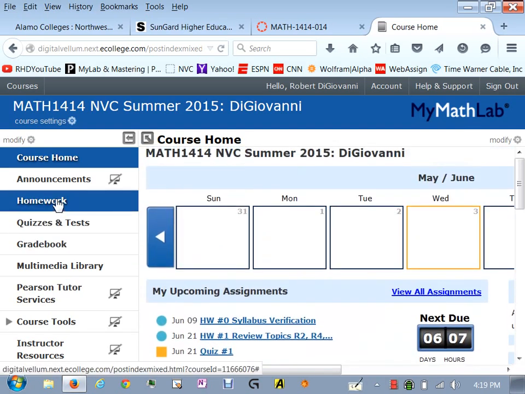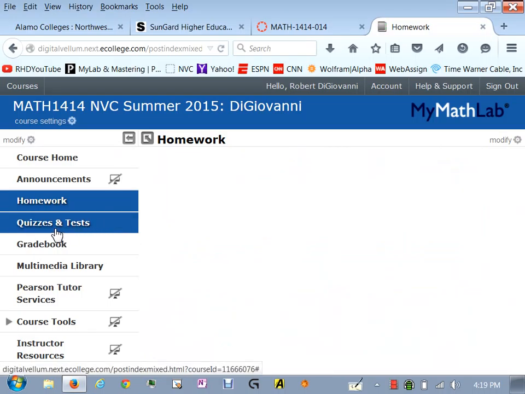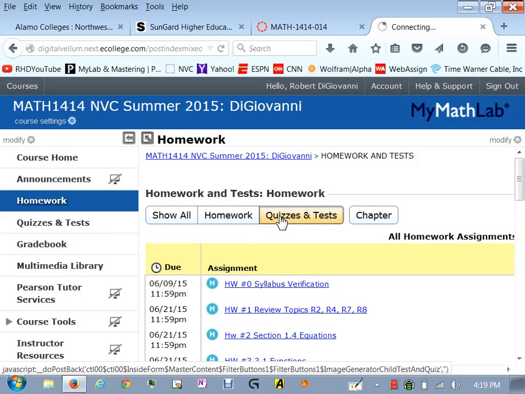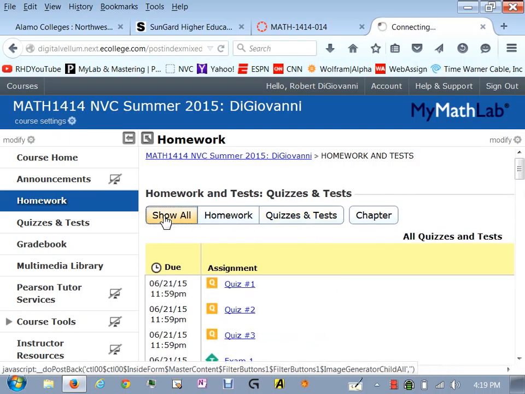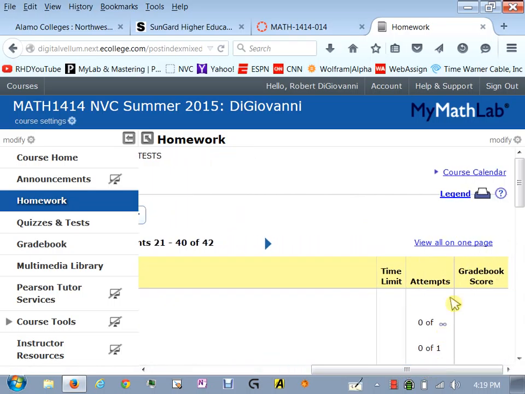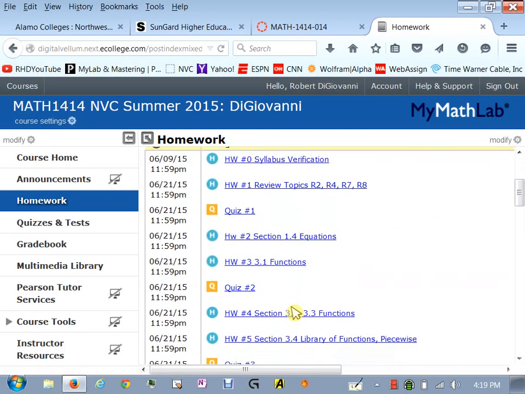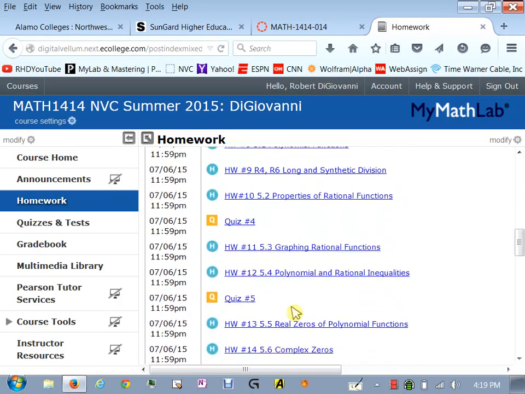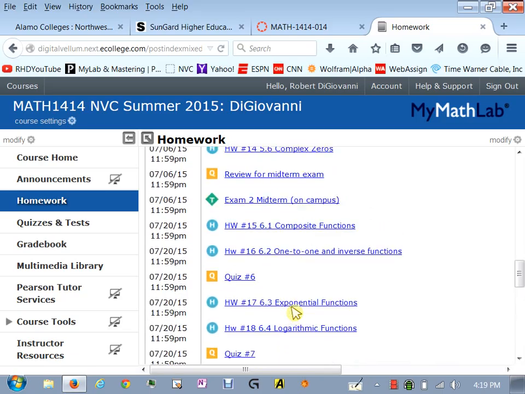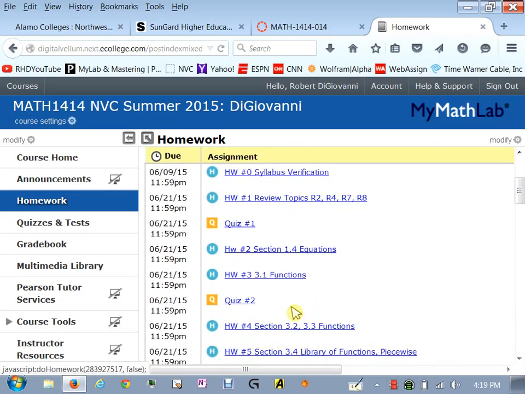So let's look at homework, and actually what we're looking at is just homework now. I can look at just quizzes and tests. I can also look at everything. And I like to look at everything, and I like to view it on one page. So this is really going to lay out the entire semester, day by day. And what it does is it shows what assignment is due, when it's due.